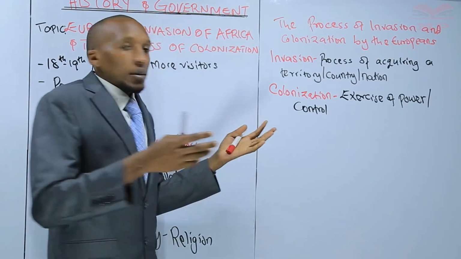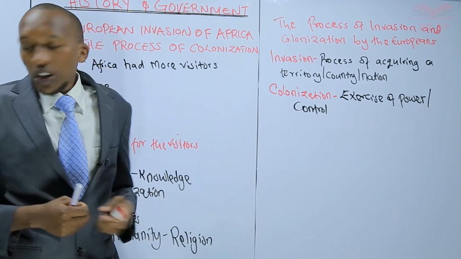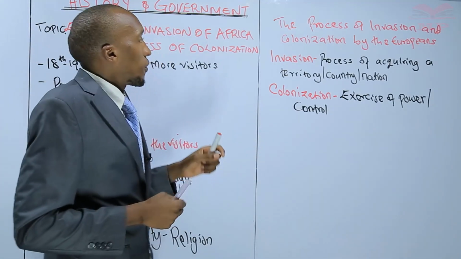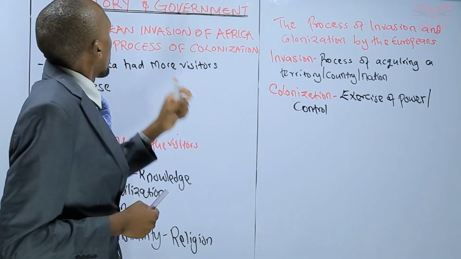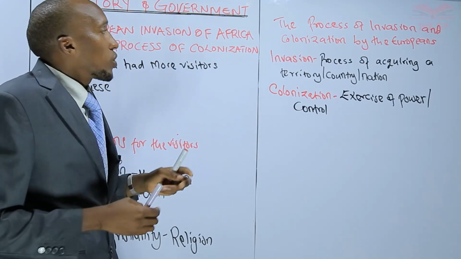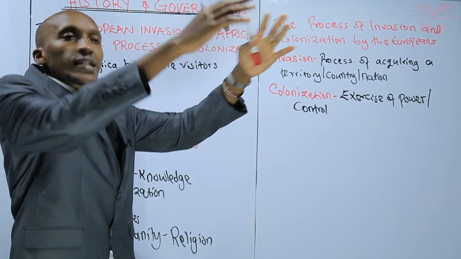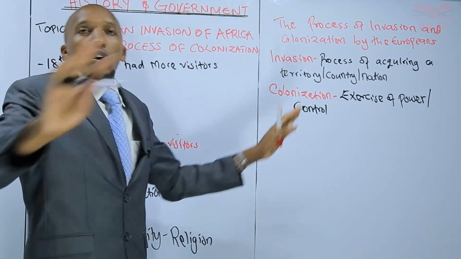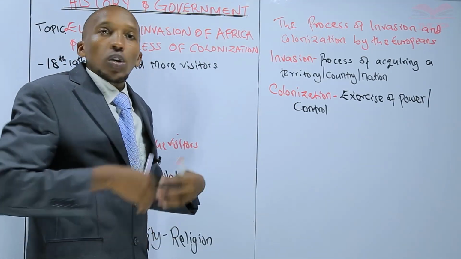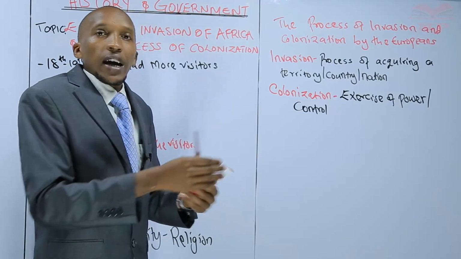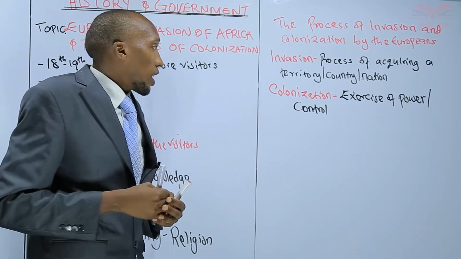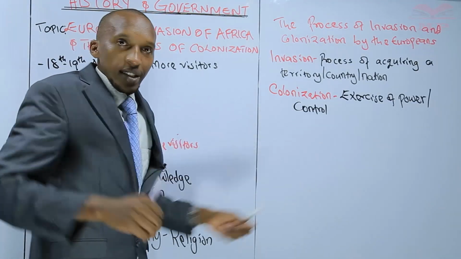So this brings us now to the process of scramble and partitioning of Africa, because Africa, we have said, is just a nation. The Africans are living on their own. They do not have conflicts. Maybe they have simple conflicts against each other. They are just having their own land, right?